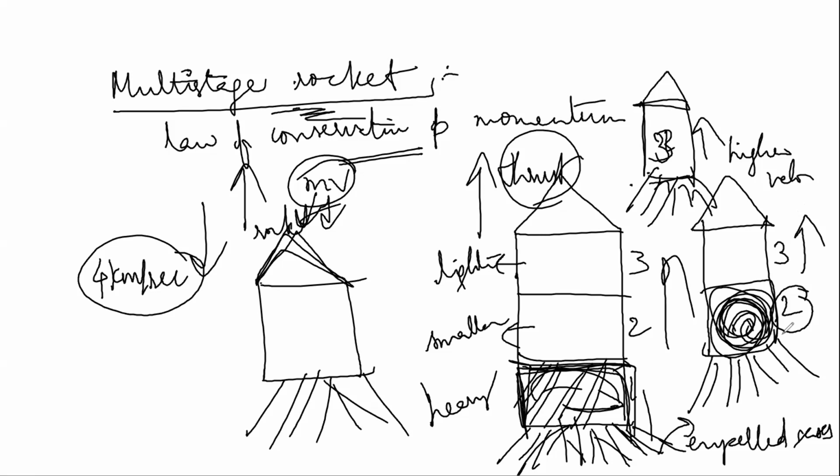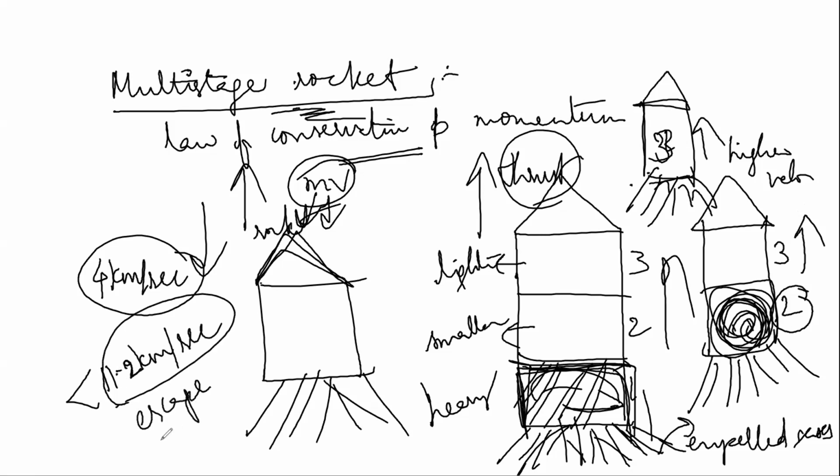Then the fuel of the second stage is exhausted and it is also detached, and finally we get the third stage. This velocity acquired by the rocket is 11.2 kilometer per second. If you remember, in your second year intermediate you have studied this. This is nothing but escape velocity.